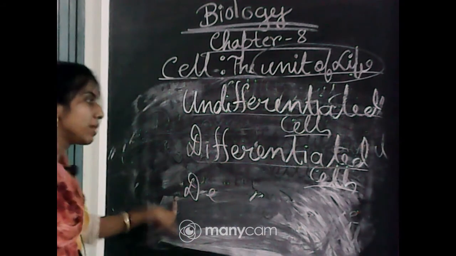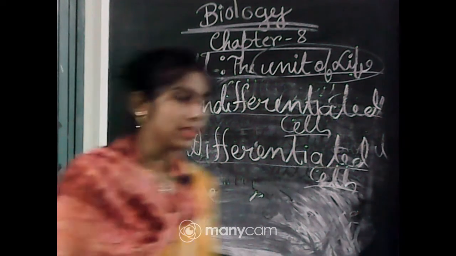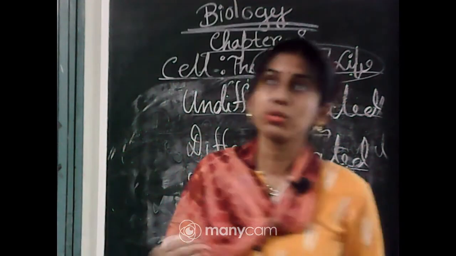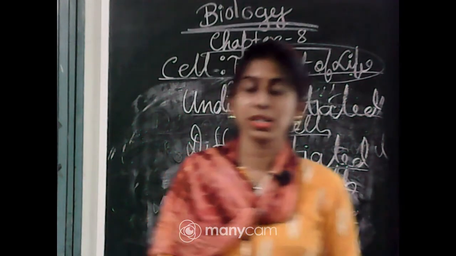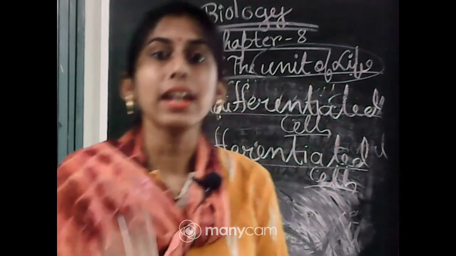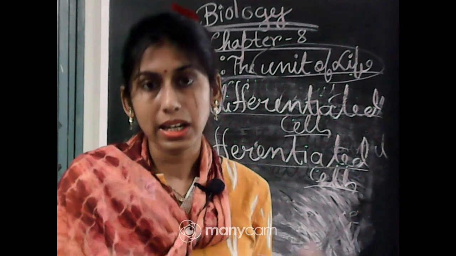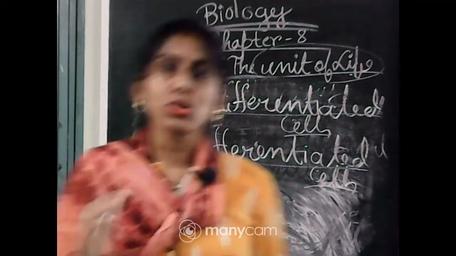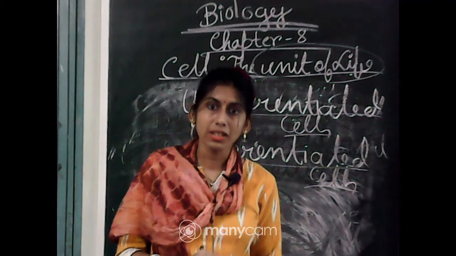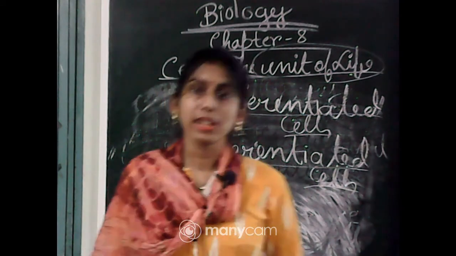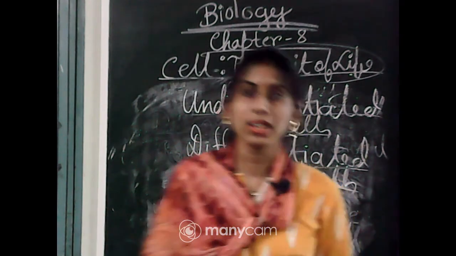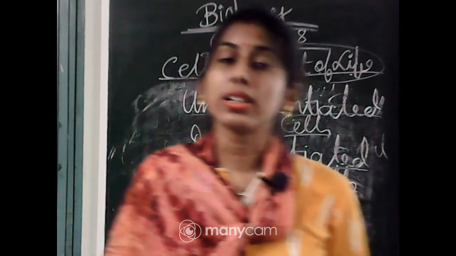What is the meaning of dedifferentiated cells? Dedifferentiated cells are cells that have usually lost the power of division, but they can regain their power of division in certain circumstances or special cases. Those cells which have lost their power of division, but in some special cases can regain it, are called dedifferentiated cells. What are the examples?